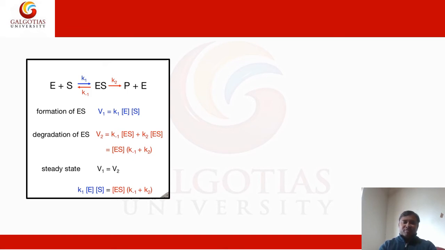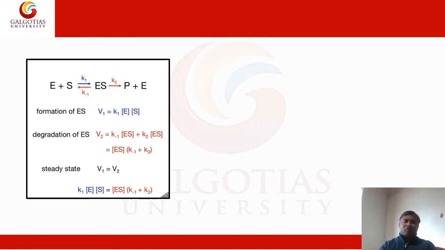Now the enzyme-substrate complex degradation. For the degradation of the enzyme-substrate complex, the rate of reaction V2 is proportional to the concentration of ES, because ES may go back to enzyme and substrate, or it may go forward to product. In each case it is proportional to the ES concentration.